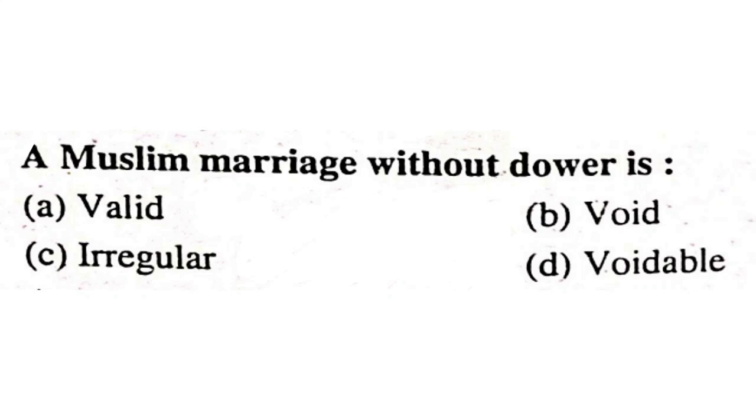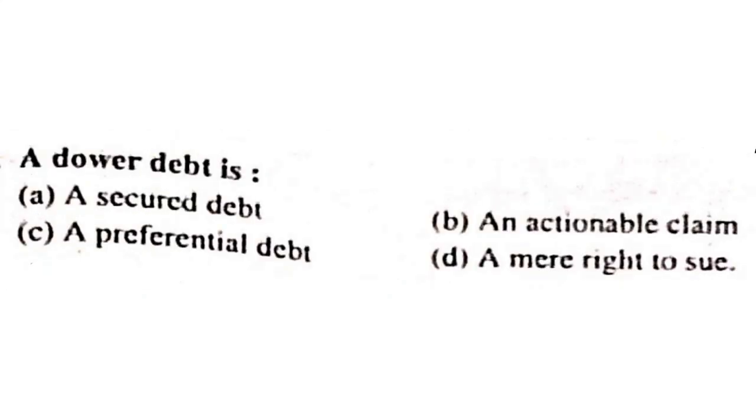A Muslim marriage without dower is valid, void, irregular, voidable. It is void. Without dower, Muslim marriage is void. A dower debt is a secured debt, an actionable claim, a preferential debt, a mere right to sue. It is an actionable claim. A dower debt is an actionable claim.